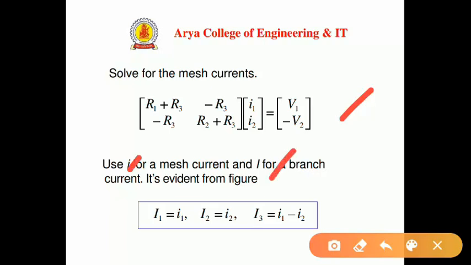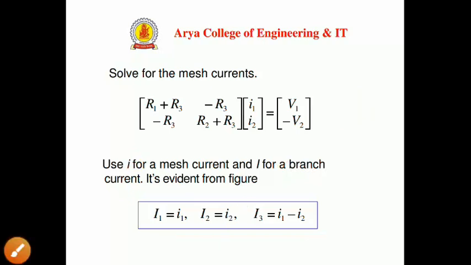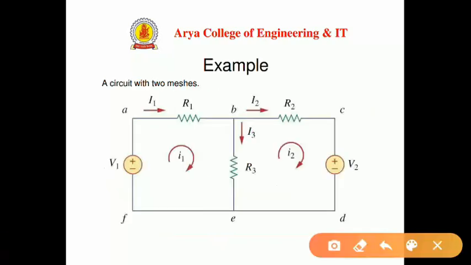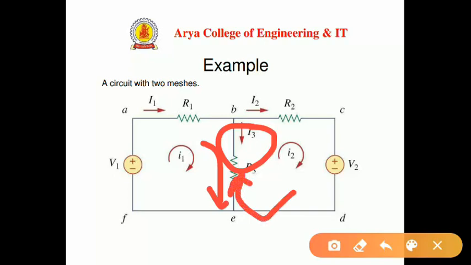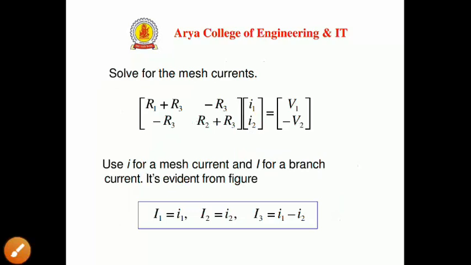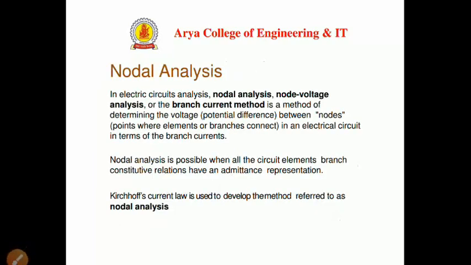This is evident from the figure that capital I1 equals i1, I2 equals i2, and I3 equals i1 minus i2. I can repeat this from the figure. You can see here this i1, and what will be I3? This is small i1 and this is small i2, so the net current in the direction of capital I3 will be i1 minus i2. So i1 minus i2 equals I3. Clear? This is written here. So this is all about mesh analysis.